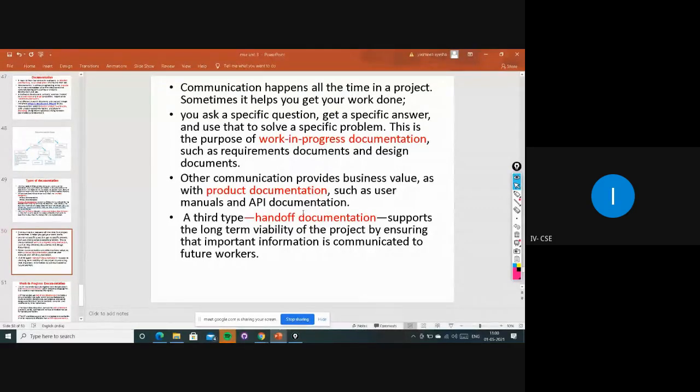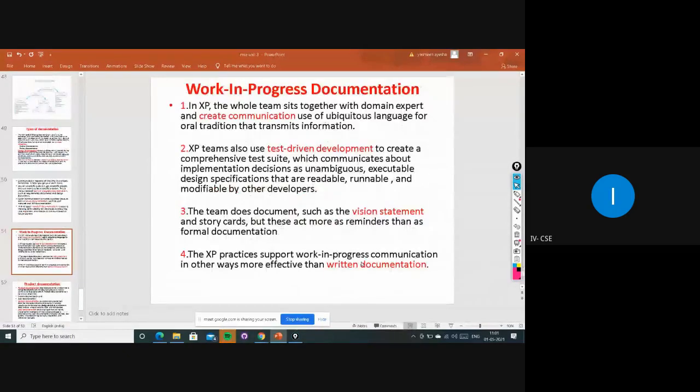And the third type is nothing but handoff documentation, right? It supports the long-term viability of the project by ensuring the important information is communicated for future work. Mainly in this handoff documentation, they will maintain all the important information to communicate in the future with the workers, right? That is the handoff documentation.